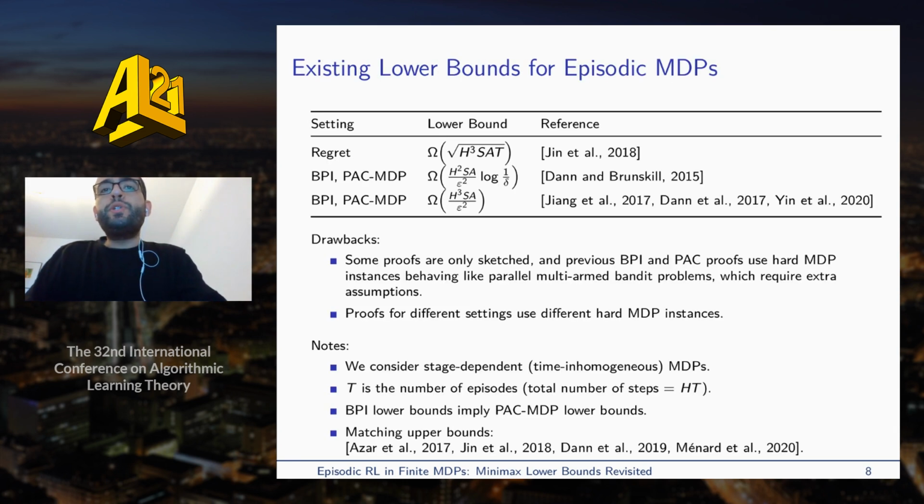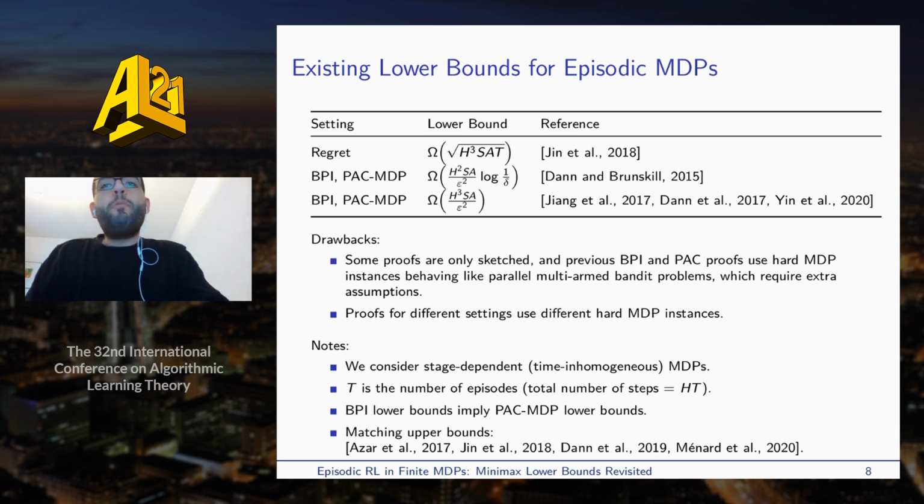We find in the literature that the lower bound for the regret is square root of H cubed SAT, where T is the number of episodes, and for BPI and PAC, the lower bound scales with H squared SA divided by epsilon squared times log 1 over delta for the time homogeneous case, or stage-independent MDPs, and there's an extra factor H when the transitions are stage-dependent, or time inhomogeneous.